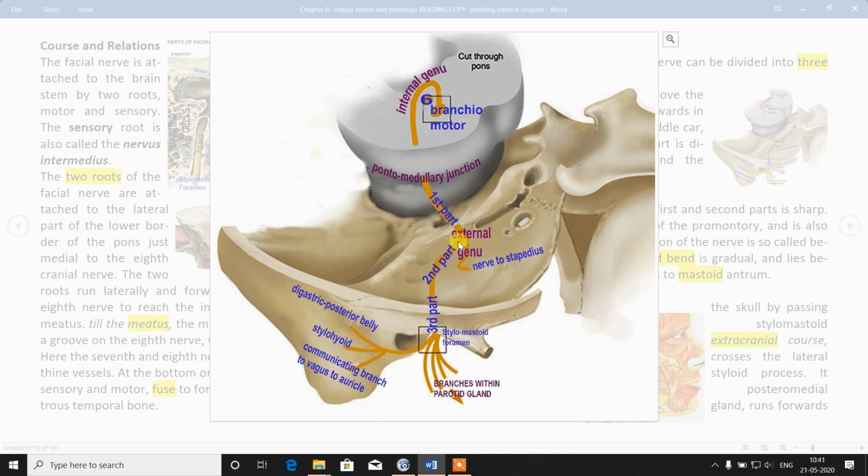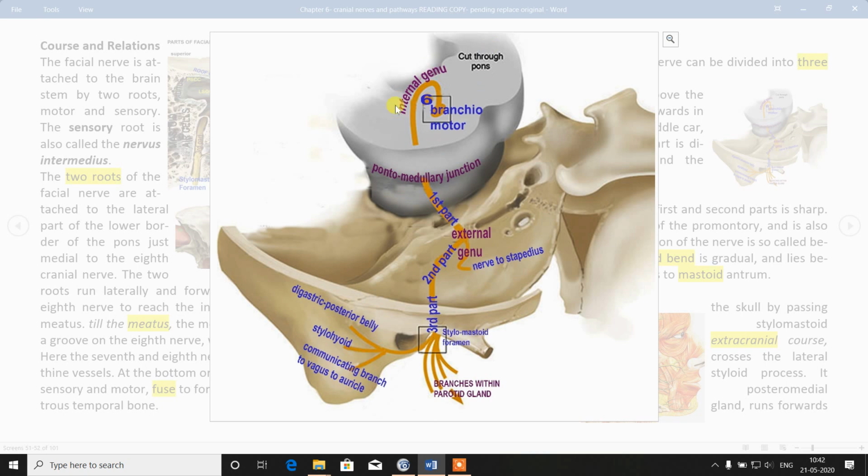It runs obliquely, laterally, passing through the middle ear cavity. It turns at the processus cochleariformis, and from there it turns vertically downwards in the posterior wall of the middle ear cavity, and then exits through the stylomastoid foramen. Again, the course in the brainstem is from the nuclei of the pons to the pontomedullary junction.